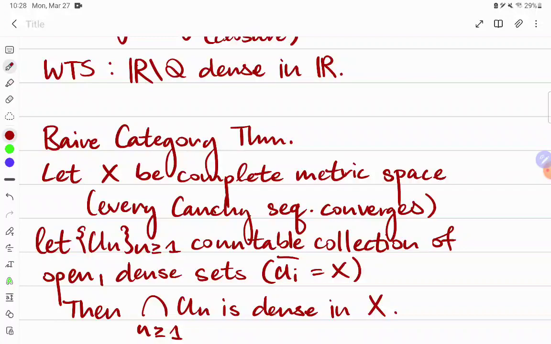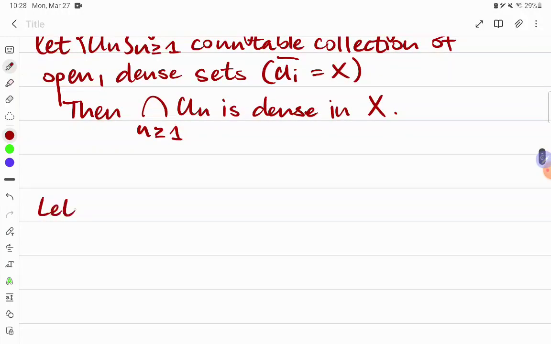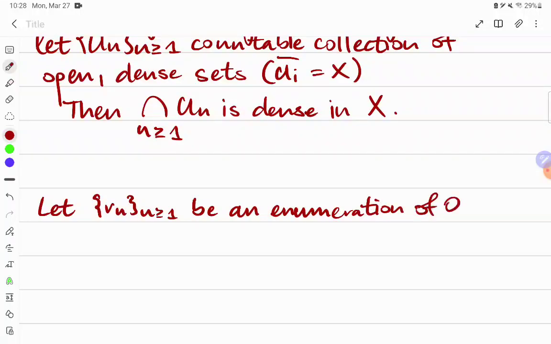We want to express then the irrational numbers as some kind of open intersection like this. So how are we going to do that and eventually show this density? Well, one of the facts that we learn about the rationals as well, that is fundamental to basically everything in analysis, is that they are countable. That is, they can be put in bijection with the natural or counting numbers, so we can enumerate them as follows. So let r sub n, n greater than or equal to 1, be an enumeration of Q. So this is just a countable list that consists of all of the rational numbers.